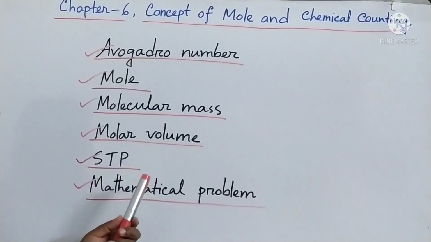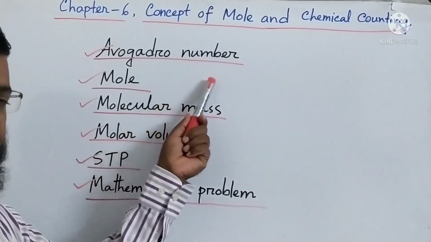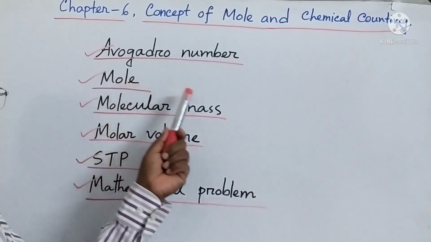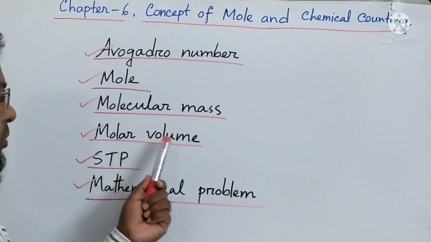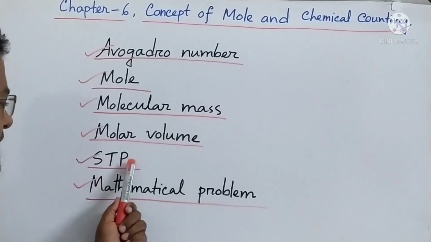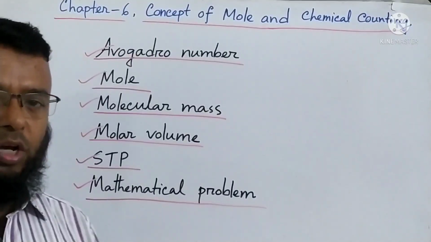So there are some topics I have written. First one Avogadro number, second one mole, then molecular mass, then molar volume, then STP, then mathematical problems. Okay, then I will start one by one.